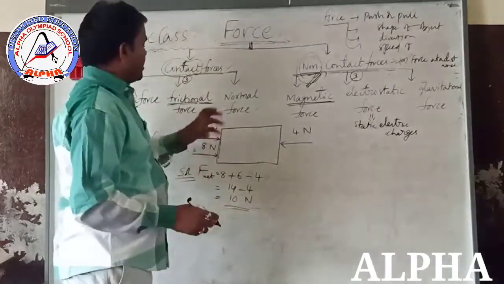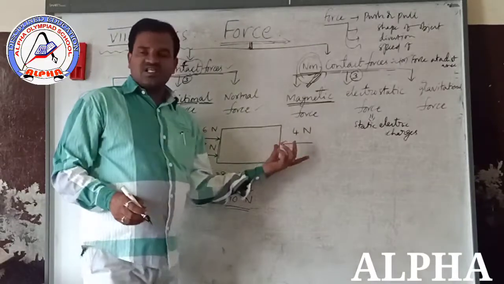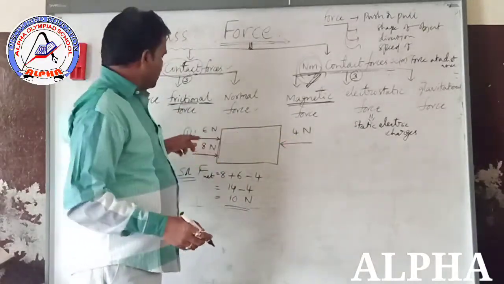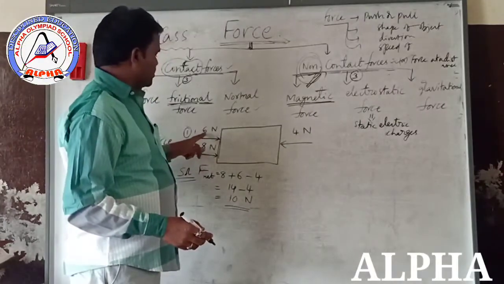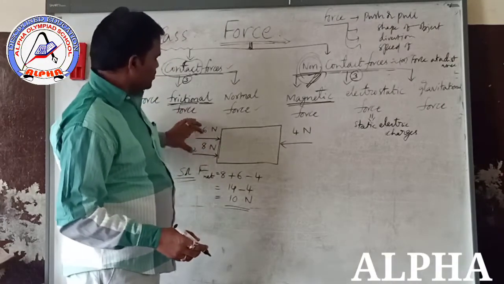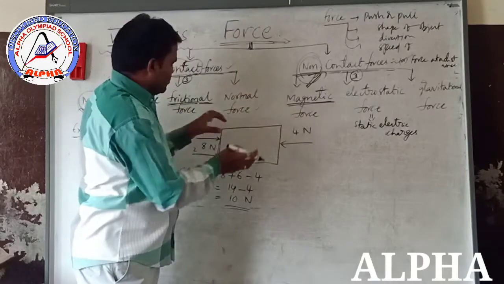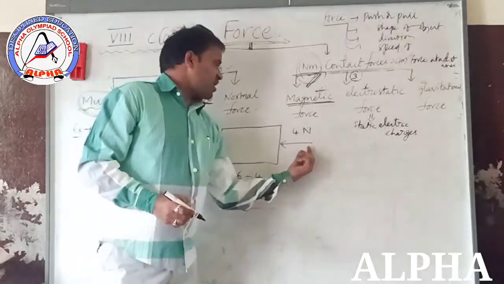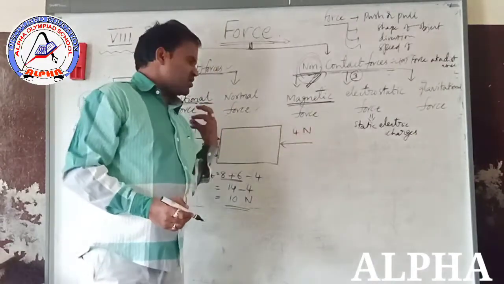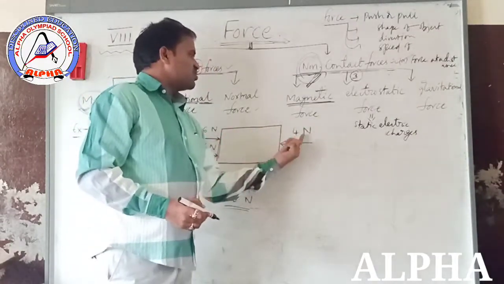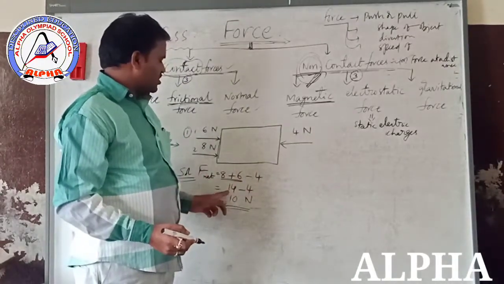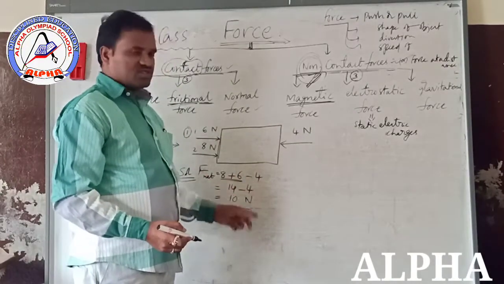Again, in this diagram there are forces acting on it. How many forces are there? In this direction, two forces, 6 newtons and 8 newtons. These two are in the same direction, so we can add them, 8 plus 6. But the 4 newtons is acting in the opposite direction, so it is minus 4. So 8 plus 6, 14, minus 4, 10 newtons.